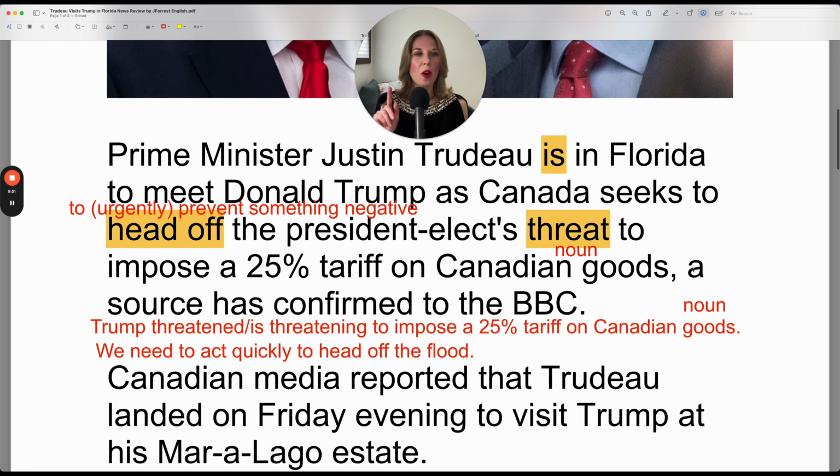Let's continue on. Our last part we didn't review, a source. A source is a person who shares information anonymously, so they don't reveal their identity.